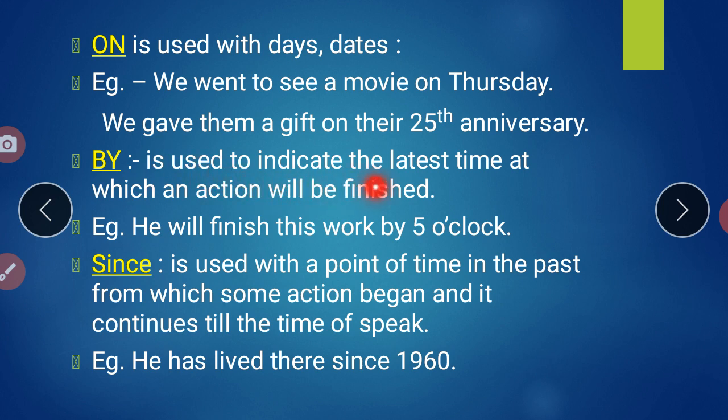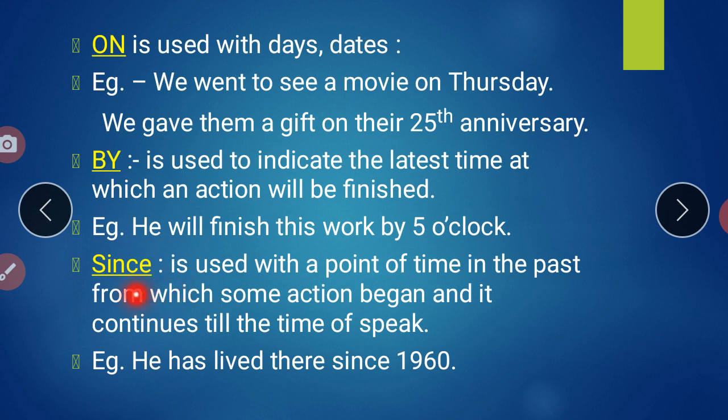By is used to indicate the latest time at which an action will be finished. Okay. Submit your project by so and so date. So that is what? That is the deadline. When we are giving any deadline, we are using the by preposition. He will finish this work by 5 o'clock. So this is what? By, that means it is for the deadline. Till that time she will complete this. So this is what about the by.